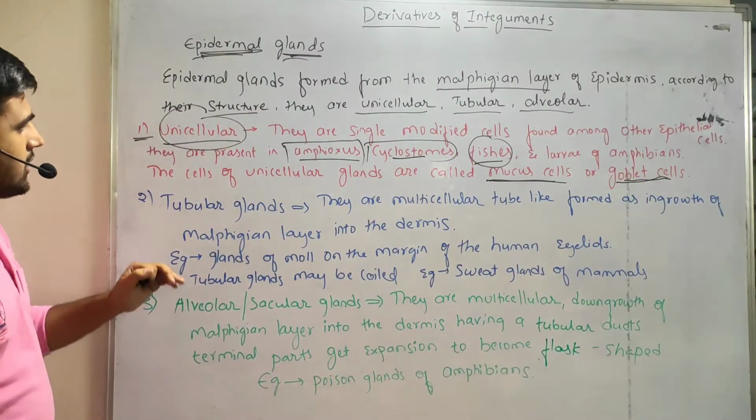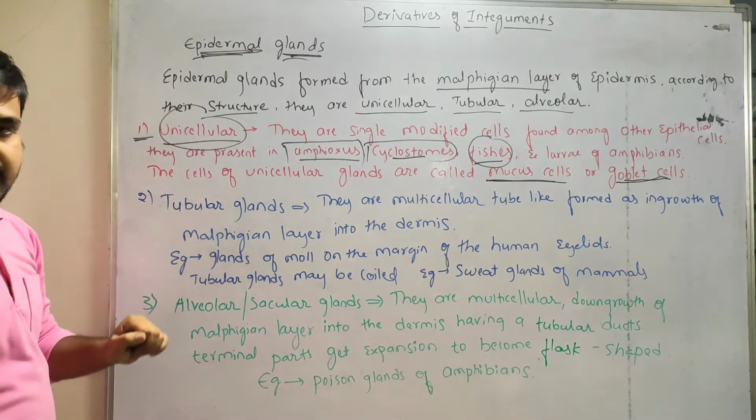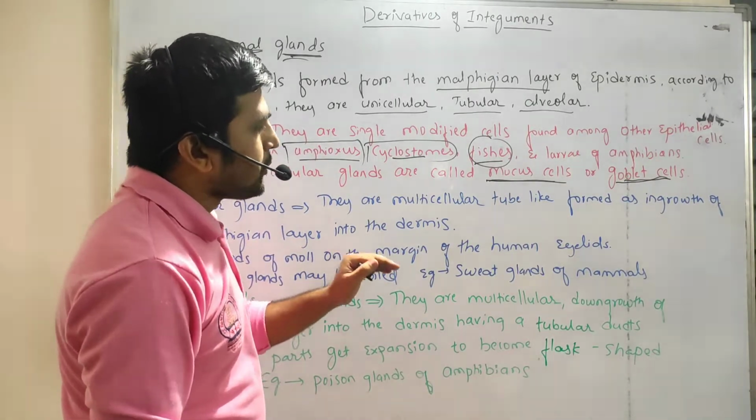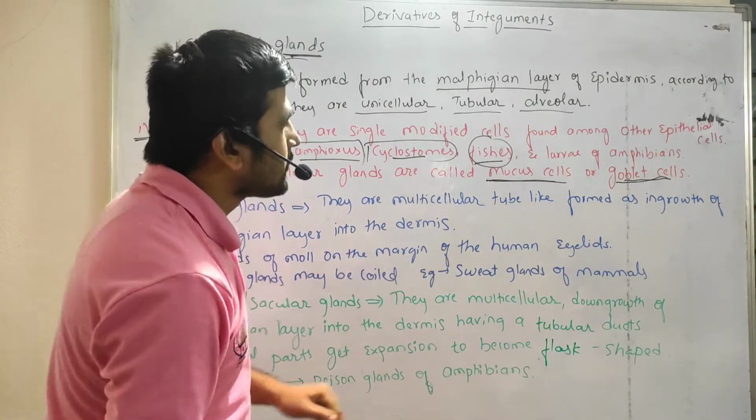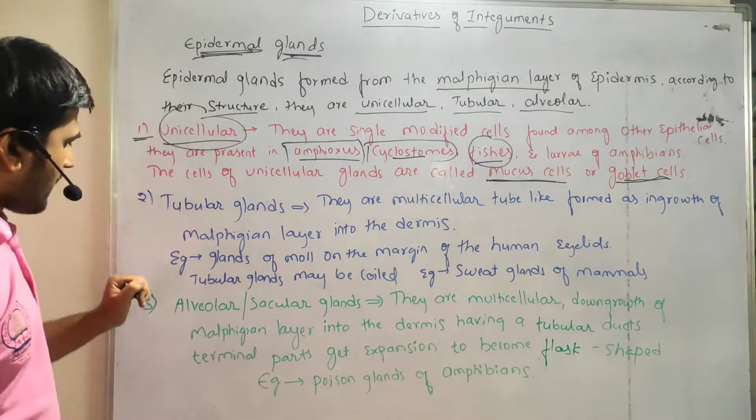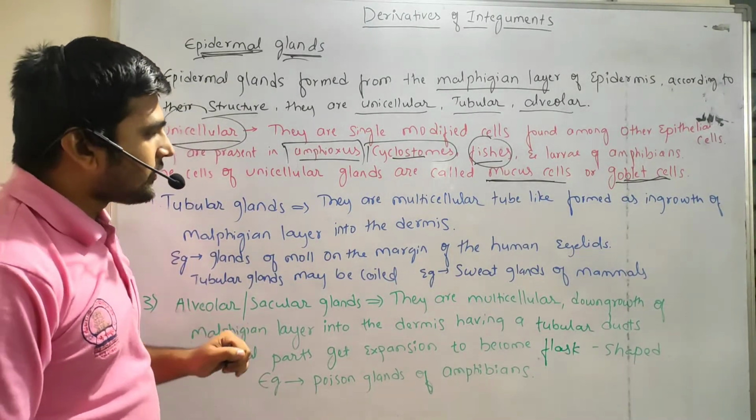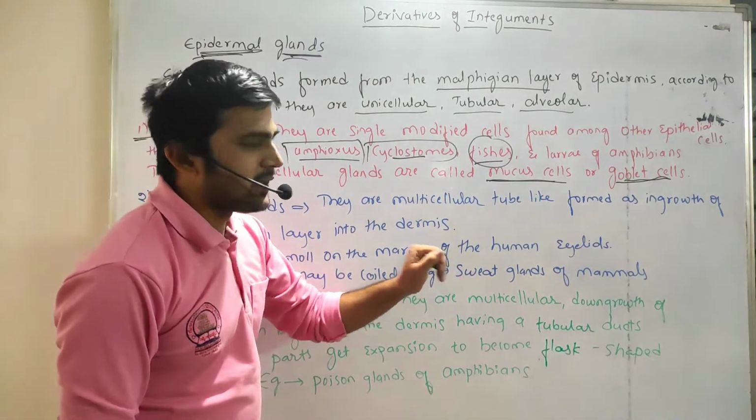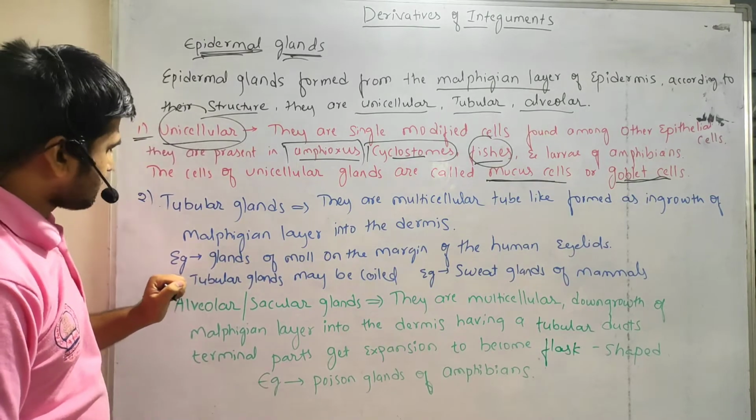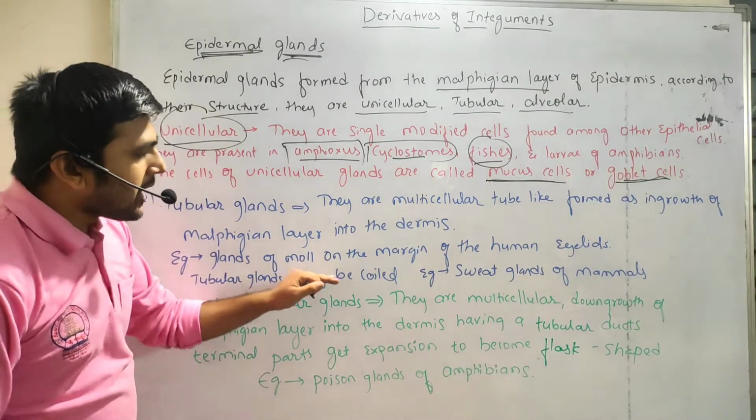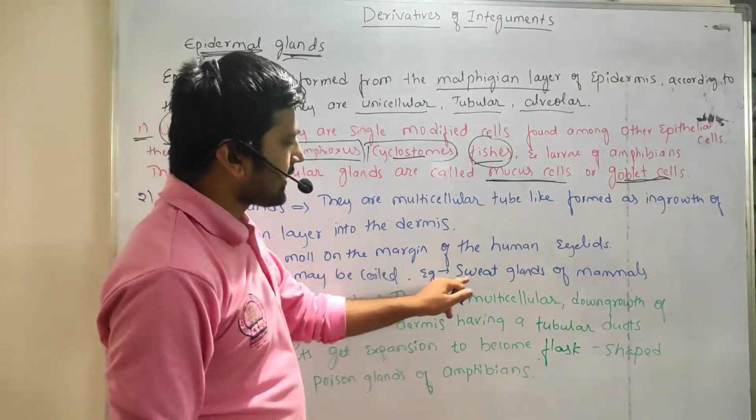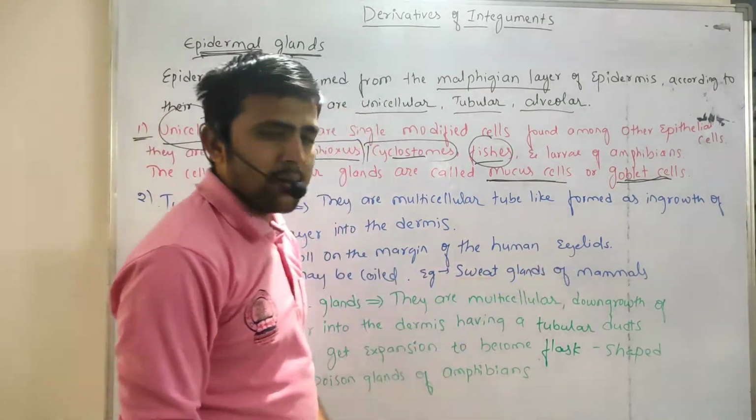Next is tubular glands. They are multicellular, tube-like, formed as an ingrowth of the Malpighian layer into the dermis. For example, the glands of Moll on the margin of the human eyelids. Tubular glands may also be coiled. A good example of that is the sweat glands of mammals.